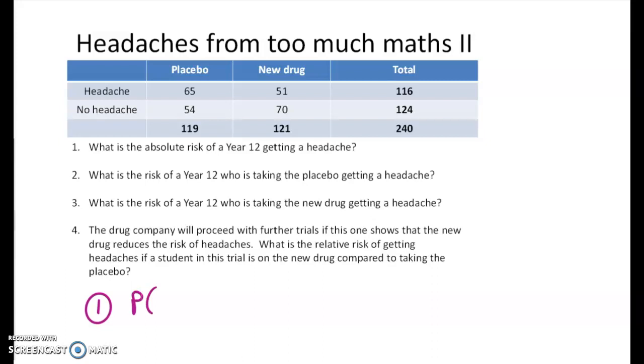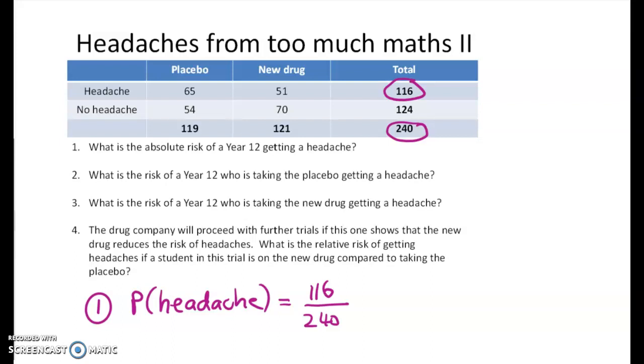So the first one is just the probability that a Year 12 in the group gets a headache. Right, so that's looking at all of the Year 12s. So out of the 240, how many end up with a headache? And it's 116. All right, so this number here. So we can just leave that as a fraction, or we can turn it into a decimal.